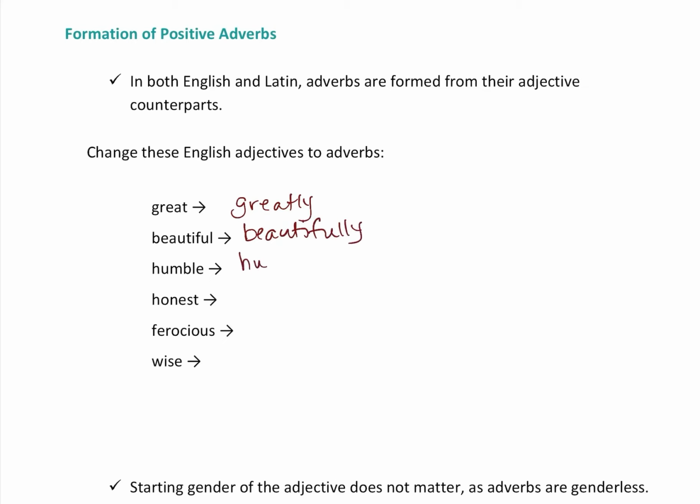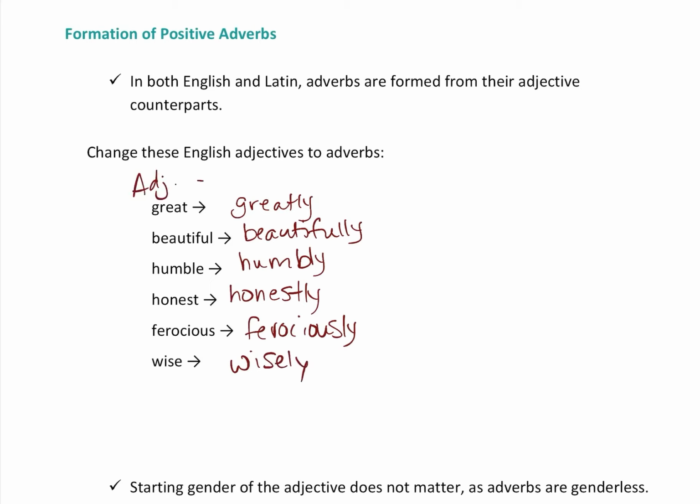Humble, humbly. You see the pattern right here? They are pretty easy to do. As I said, you do it and you don't even know it. Honest becomes honestly. Ferocious becomes ferociously. And wise becomes wisely.